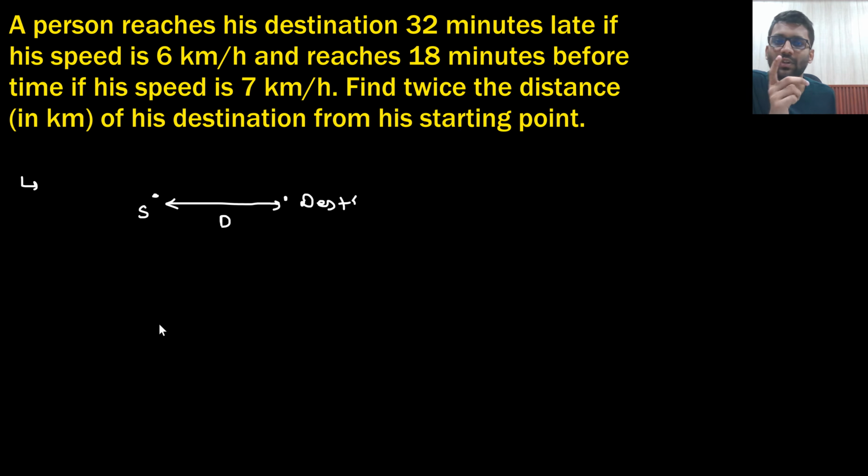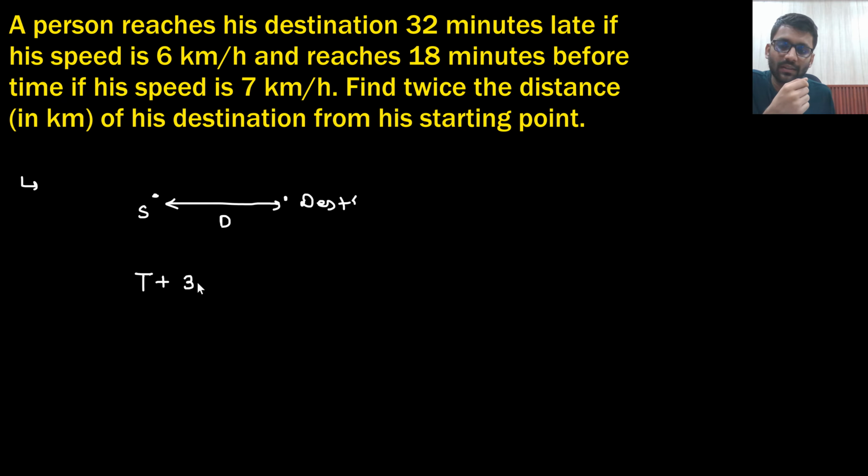Okay, so what they are saying, he reaches 32 minutes late if his speed is 6 km per hour. Do you agree to this point? Okay, this is also kilometer. So we cannot do it, right? We have to convert. This is 32 minutes and this is 6 km per hour. So we have to convert in meter per second.